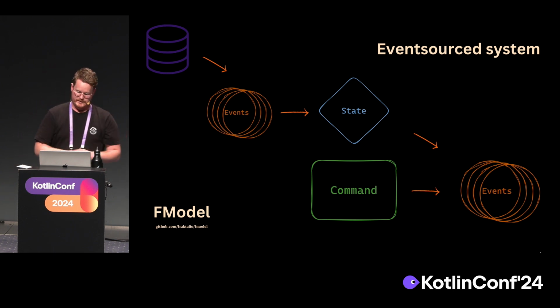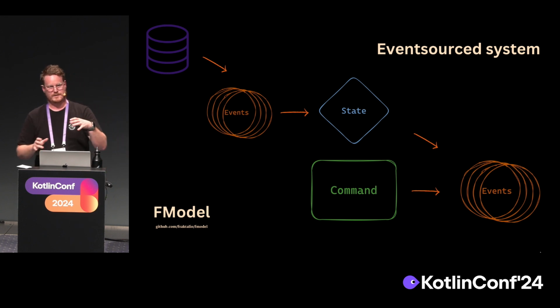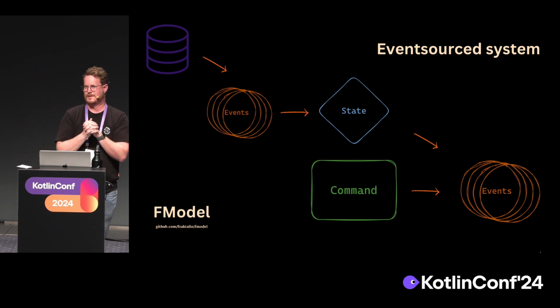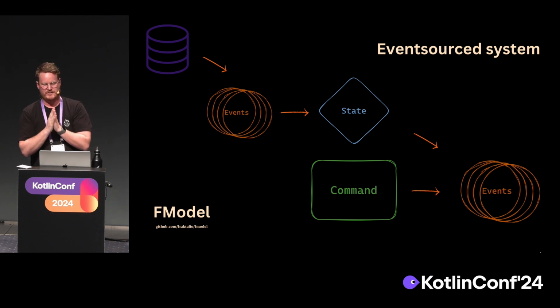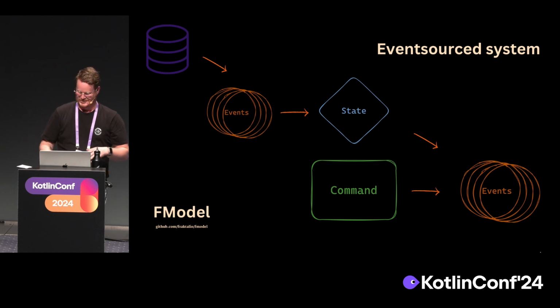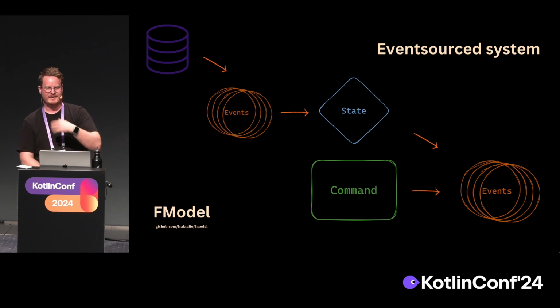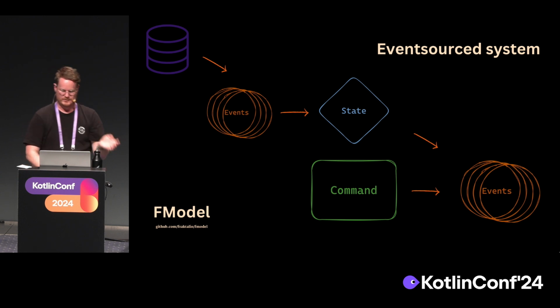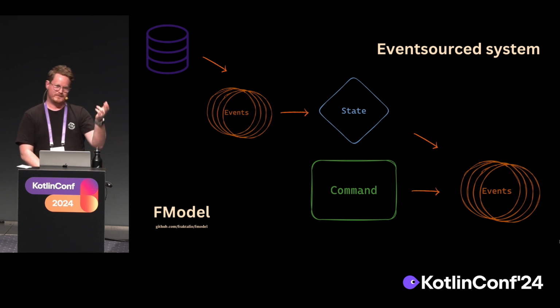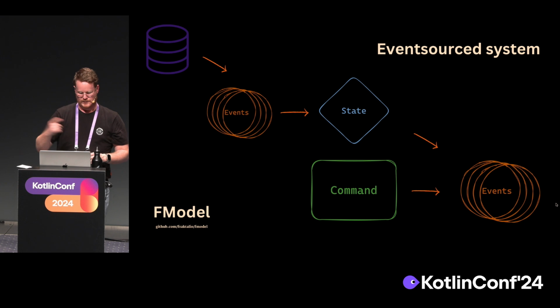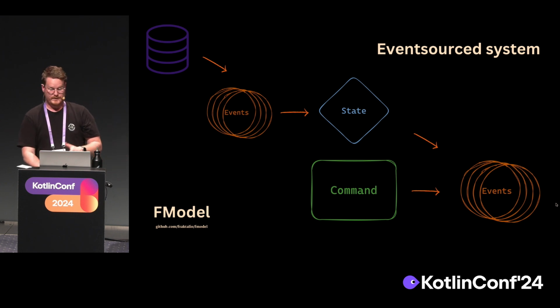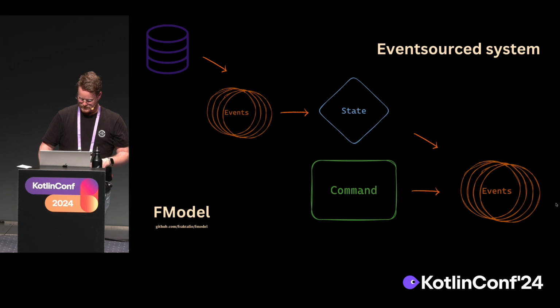Then any new commands could combine with the current state that is calculated to do any validation, like, is it actually allowed to do this bank transaction for this user? And once it is allowed, we can execute the command, which results in new events. These events are stored, and this makes it so that we're always able to recreate our application and replay events to it. And this is what FModel is about.